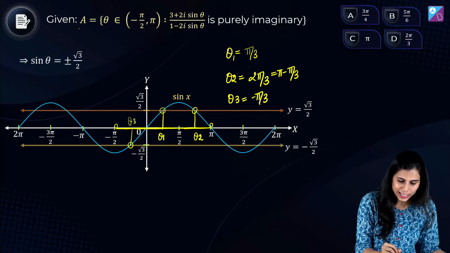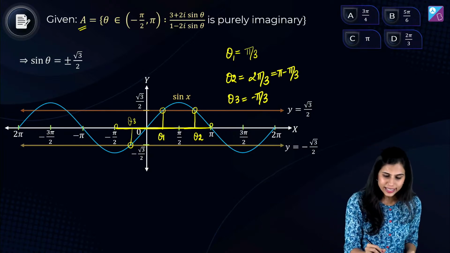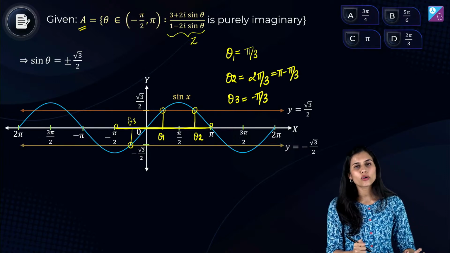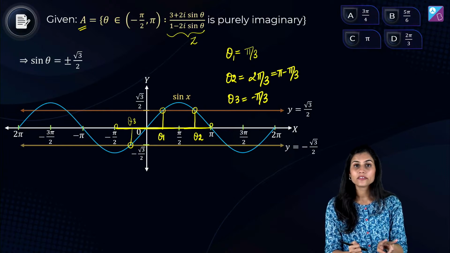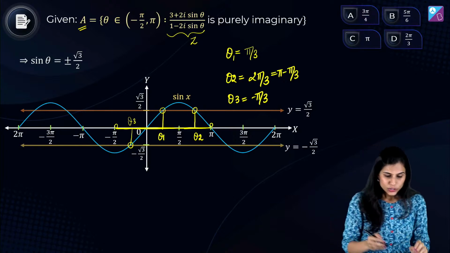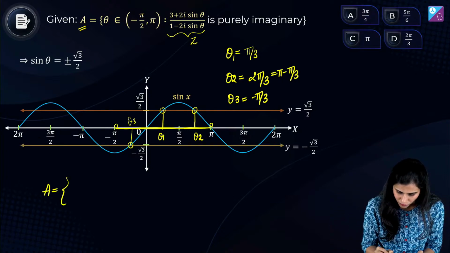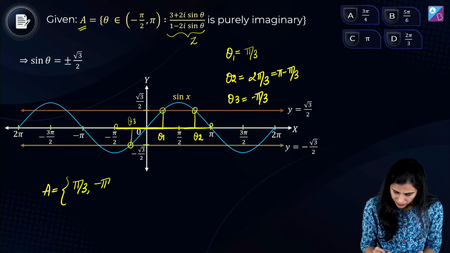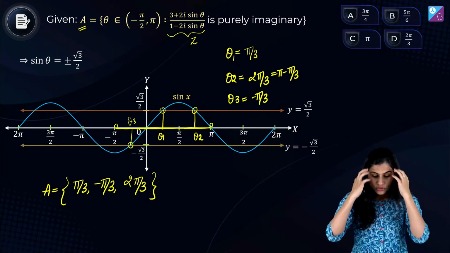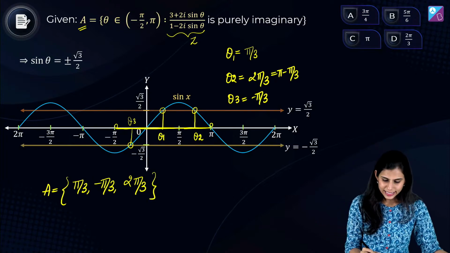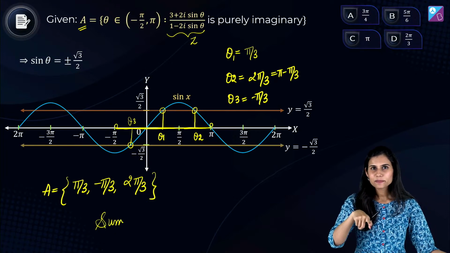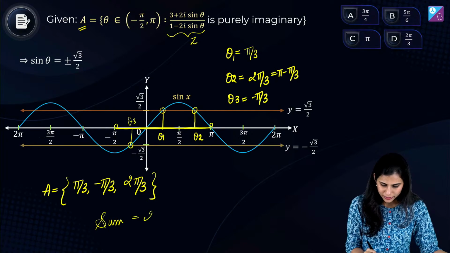Isn't it? A क्या था? A was the set of all those thetas जिसके लिए ये वाला complex number is purely imaginary. हमने solve किया कि z is coming out to be purely imaginary in the desired interval only for three values of theta: pi by 3, minus pi by 3 and 2 pi by 3. So A is basically the set of these three angles. अगर मैं roster form में लिखती हूँ तो. और मुझसे पूछा गया था sum of all the elements sitting in set A, the sum will come out to be what? Pi by 3 minus pi by 3, which is 0, plus 2 pi by 3, that means 2 pi by 3.